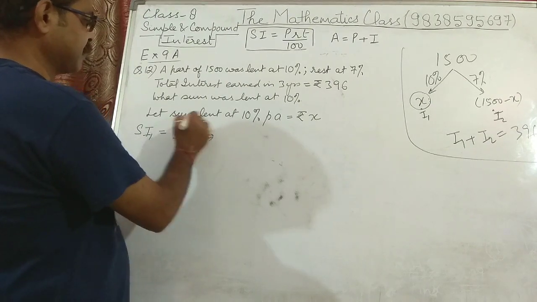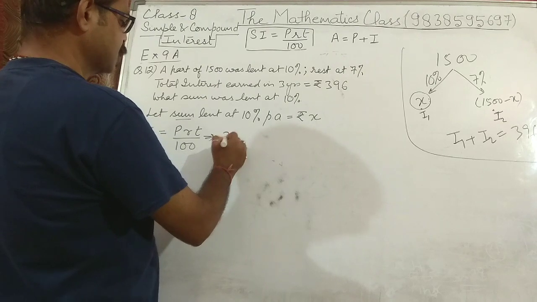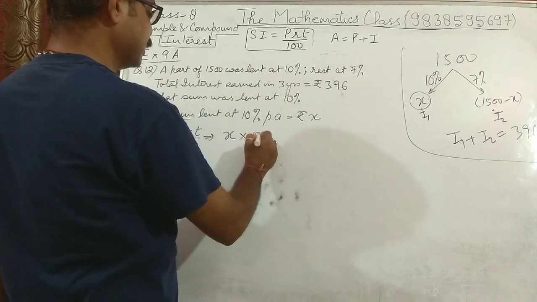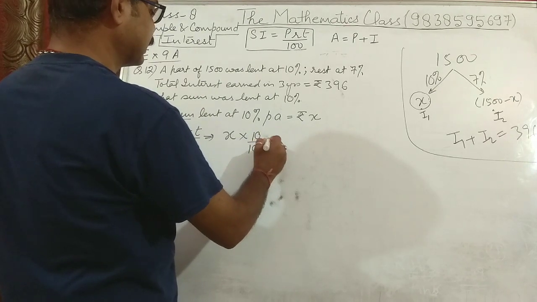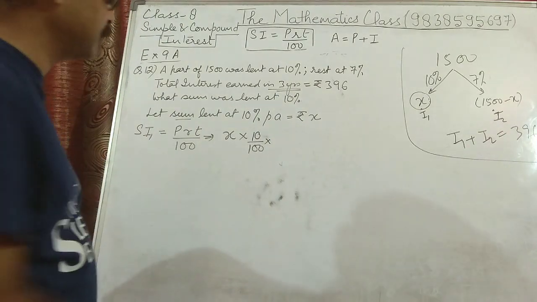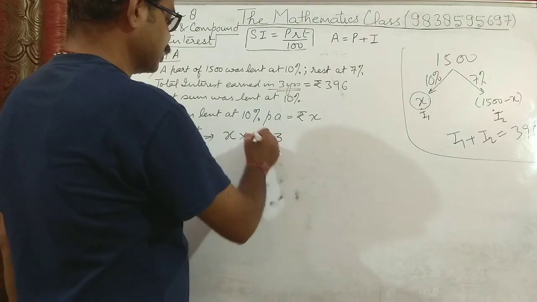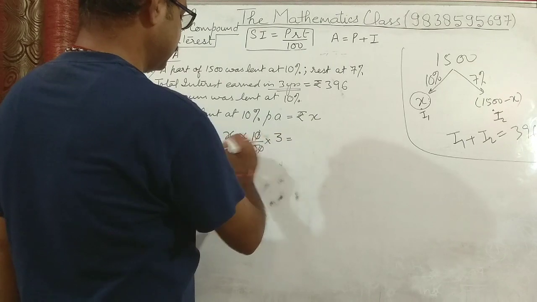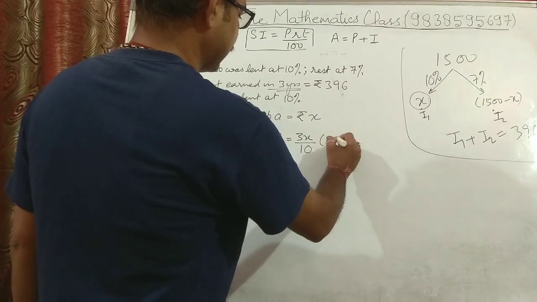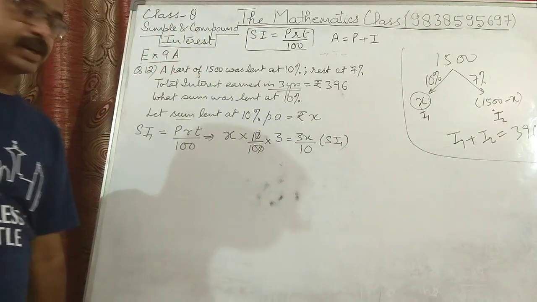The principal we have taken in the first case is X, so X into rate 10 upon 100, and the time in both cases is 3 years, so into 3. So it becomes 3x upon 10. This is SI1, or the interest in the first case.